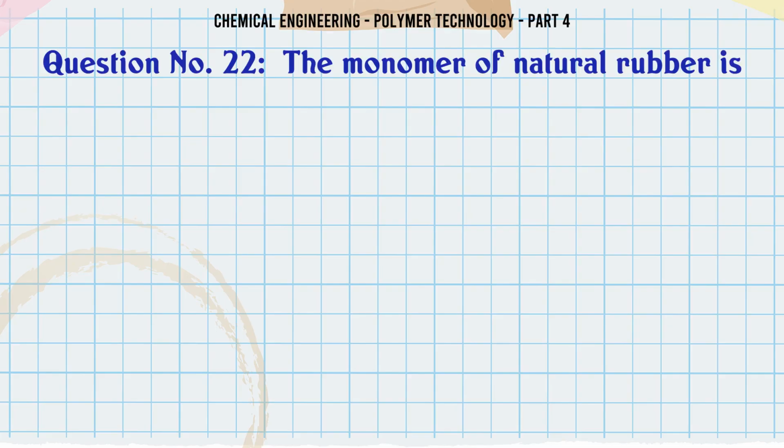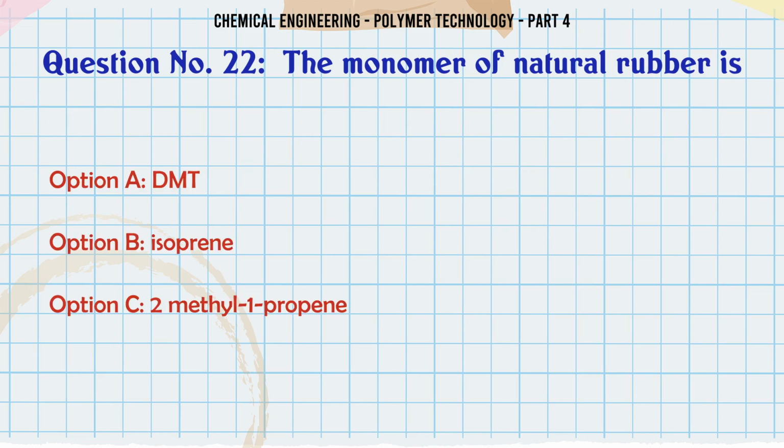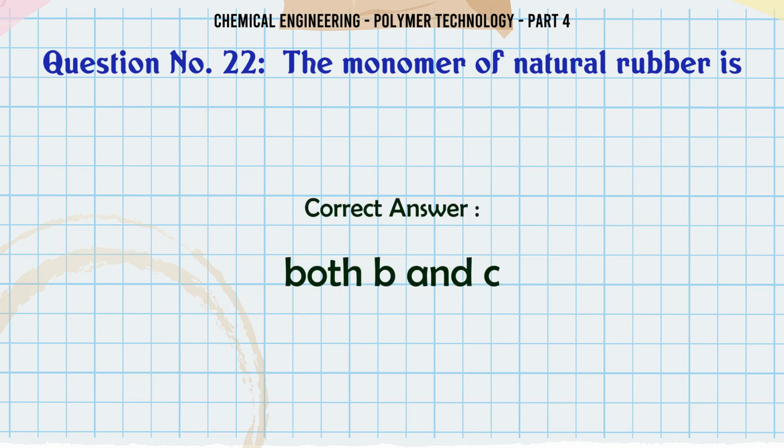The monomer of natural rubber is A. DMT, B. isoprene, C. 2-methyl-1-propene, D. both B and C. The correct answer is both B and C.